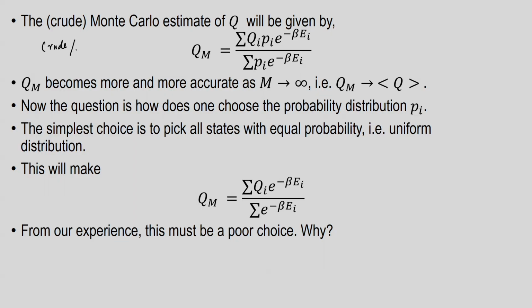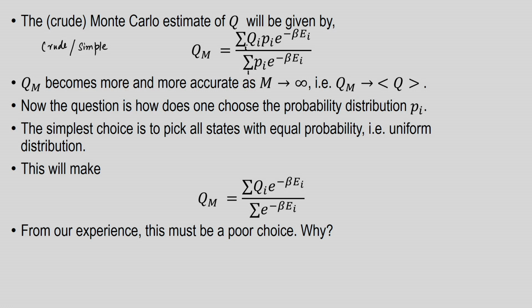So, the Monte Carlo, crude or simple, as we have said. If the word crude seems a little crude, then you can use the word simple. The simple Monte Carlo estimate of Q would be given by this: the expectation of Q is replaced by Q_M, which is equal to sum of Q_i p_i exponential minus beta E_i, divided by sum of p_i exponential minus beta E_i. All these are sums over i.